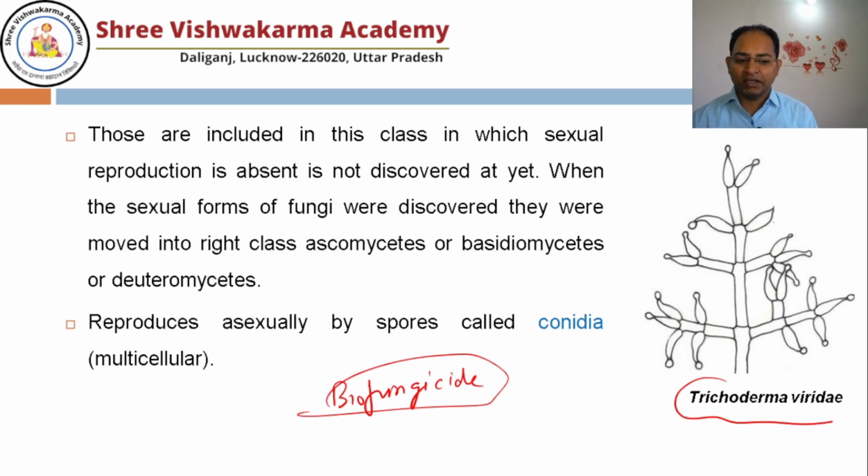In that case, if they spread Trichoderma viride in their farm, Trichoderma viride makes its mycelium, and it hinders, it stops the growth of other fungus in the farm which is harmful to the crop. So this is natural, and Trichoderma viride does not harm the crop. That's why it is known as biofungicide.